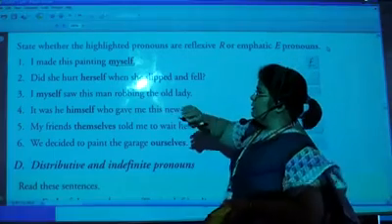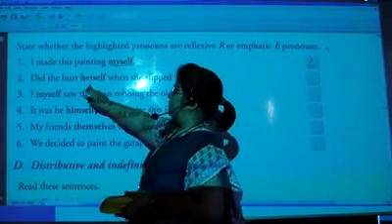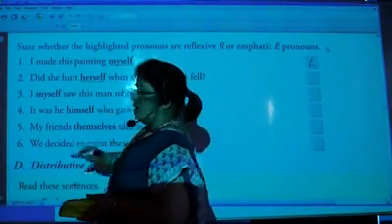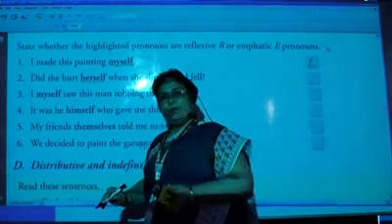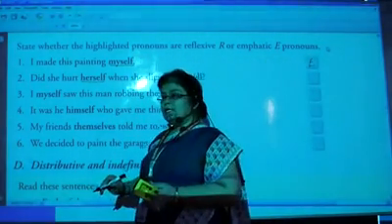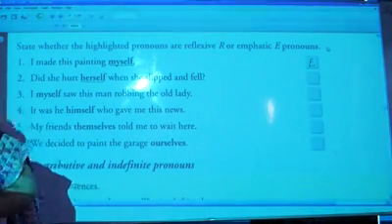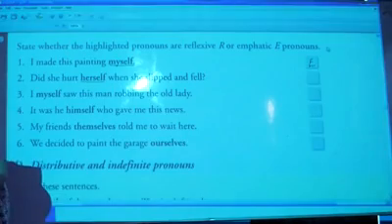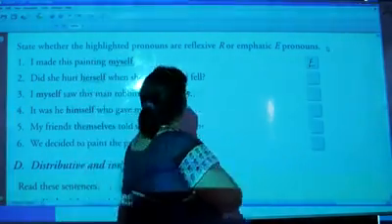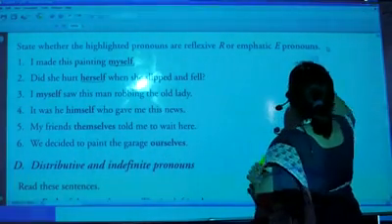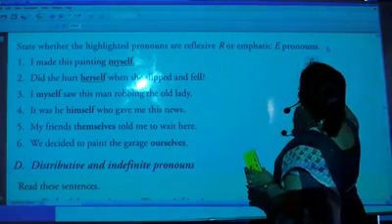So it is emphatic. Did she hurt herself? Again, did she hurt herself? What is it? Emphatic or reflexive? It is reflexive.